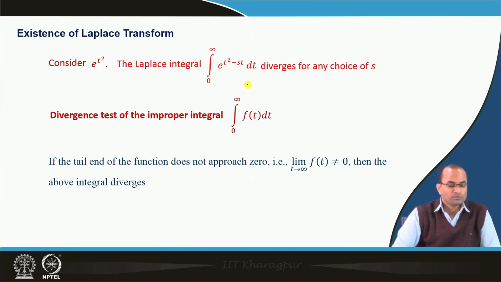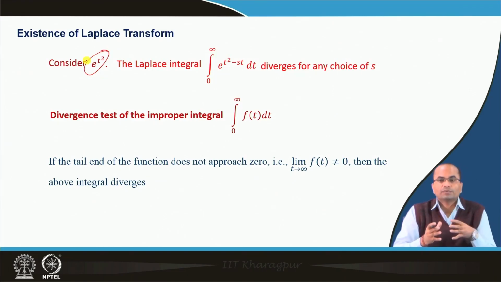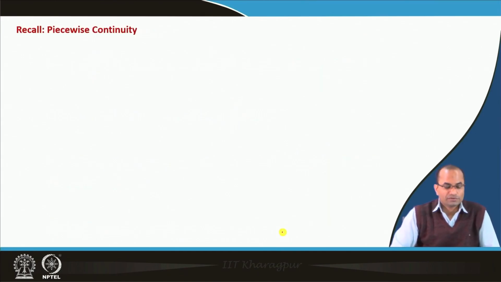That means the conclusion is that for this function e power t square, we cannot compute the Laplace transform, and that is the point of discussion here: for which class of functions can we actually find the Laplace transform? So, for which class of functions does the Laplace integral converge?